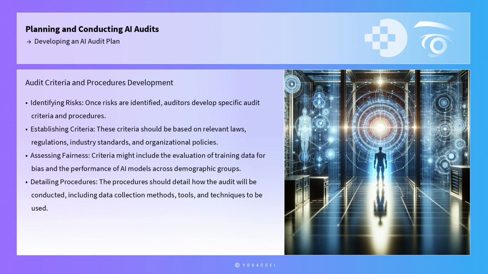Once risks are identified, auditors develop specific audit criteria and procedures. These criteria should be based on relevant laws, regulations, industry standards, and organizational policies. For example, if the audit aims to assess fairness, criteria might include the evaluation of training data for bias, the performance of AI models across different demographic groups, and the impact of AI decisions on various stakeholders. The procedures should detail how the audit will be conducted, including data collection methods, tools, and techniques to be used.